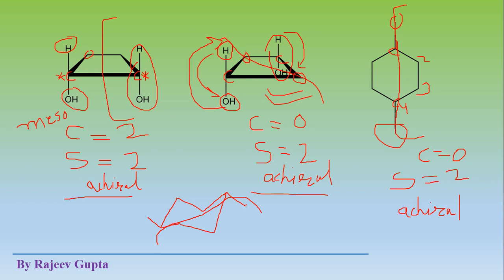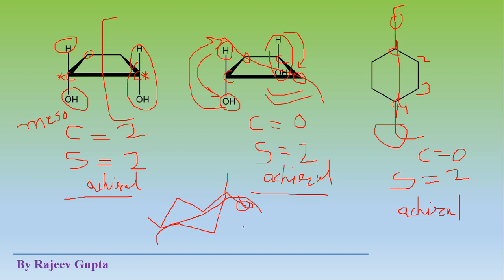This is a trans arrangement, and if this substituent goes to this side, with axial and equatorial positions, this is a very detailed topic in the conformations of cyclic systems.